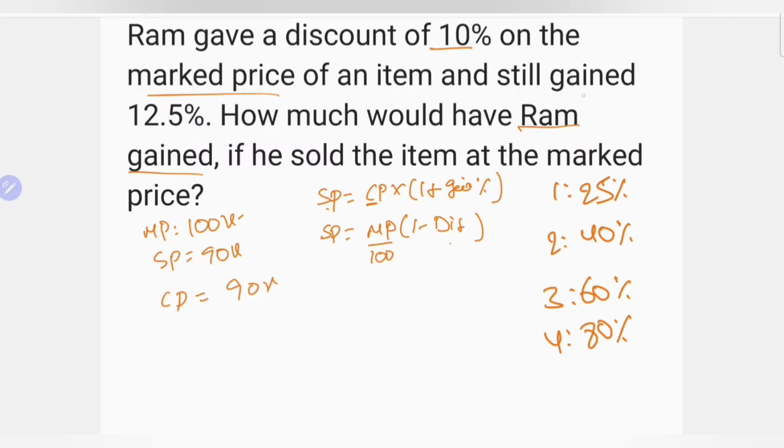Here the gain is 12.5%, that is nothing but 12.5 by 100. Eliminate the point, it is 0.125. 1 plus 0.125 means 1.125. Clear?